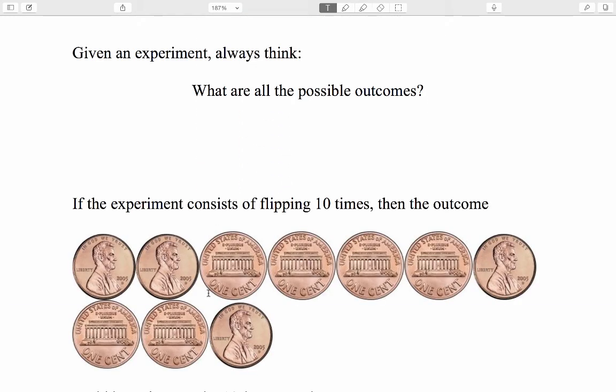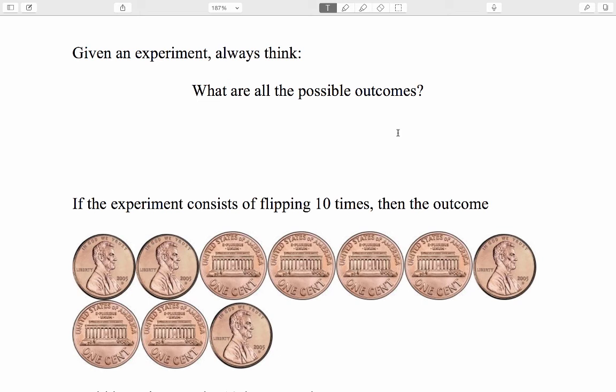These examples already illustrate a very important point for the entire course, that whenever you need to think about a certain experiment and solve problems about that experiment, the first thing you must do is to understand what all the outcomes are. So given an experiment, always think, what are all the possible outcomes? How can I describe all possible outcomes? Listing the outcomes explicitly is often helpful, and representing them as so-called words in a certain quote-unquote alphabet is also very useful.